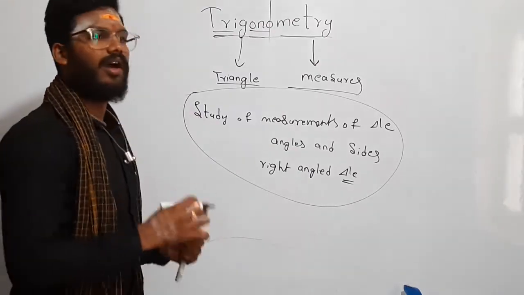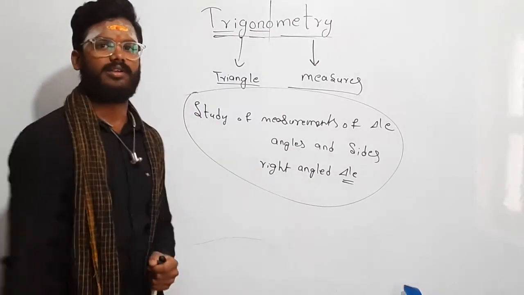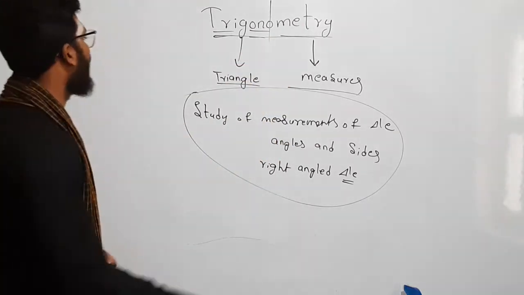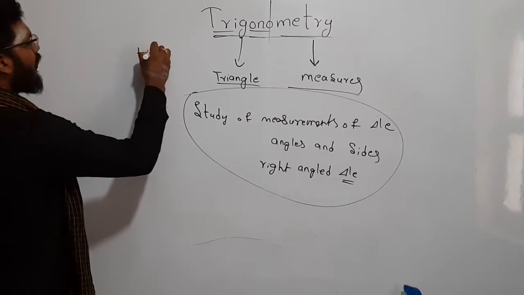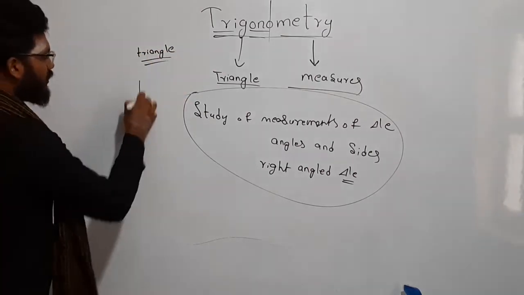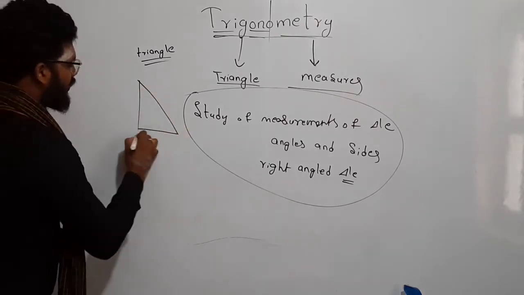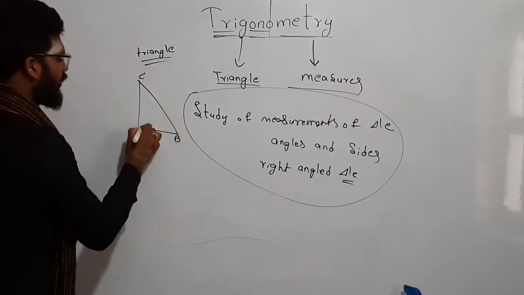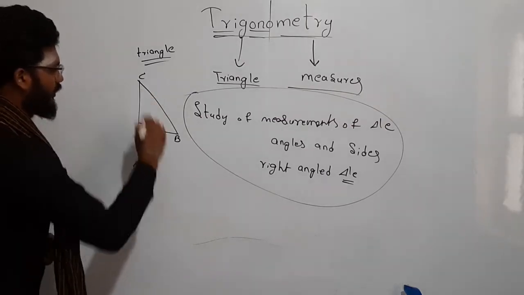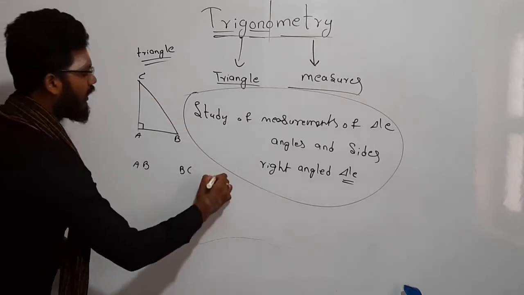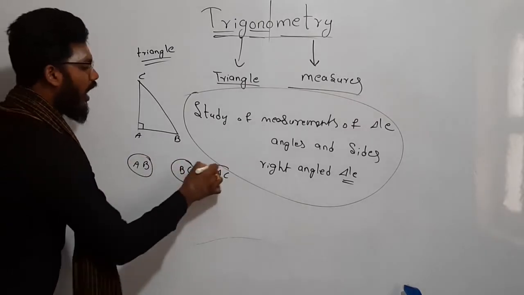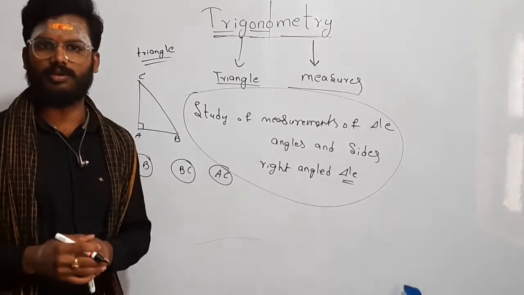See here, now let us see what trigonometrical ratios are first. With the help of trigonometrical ratios, we can study all these. So see, whenever you take a triangle, how many sides are possible? Suppose I am taking a right angle triangle ABC, right angled at A. So how many sides are there here? AB, BC and AC, right? So with the help of these three sides, how many ratios are possible?